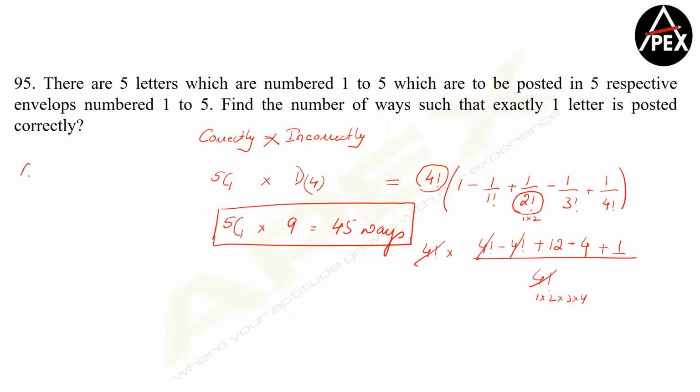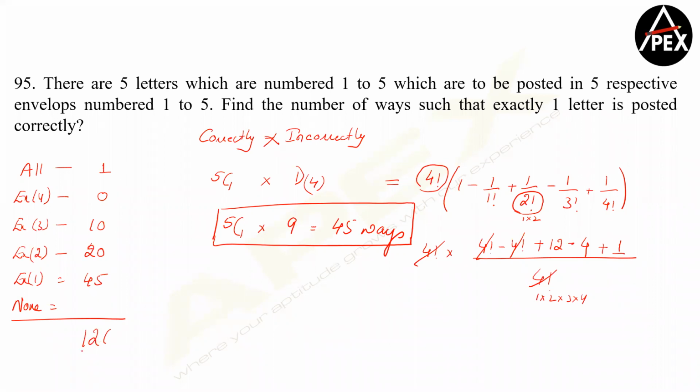So as I told you, all of them posted correctly is one way. Exactly 4 of them posted correctly is 0 ways. Exactly 3 of them posted correctly is 10 ways. Exactly 2 of them posted correctly we got was 20 ways. And exactly 1 of them posted correctly we got is 45 ways. So the remaining will be none of them posted correctly, right? What should the answer be, guys? 45 plus 20 is 65, 65 plus 10 is 75, 75 plus 1 is 76. So 76 plus 4 is 80, 44 should be none of them posted correctly.